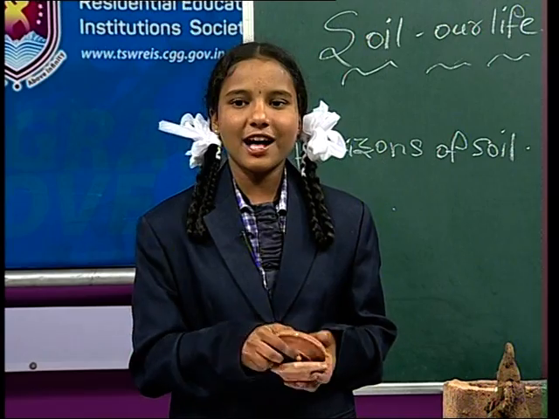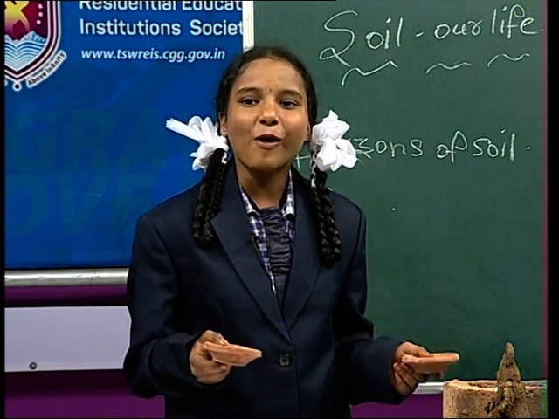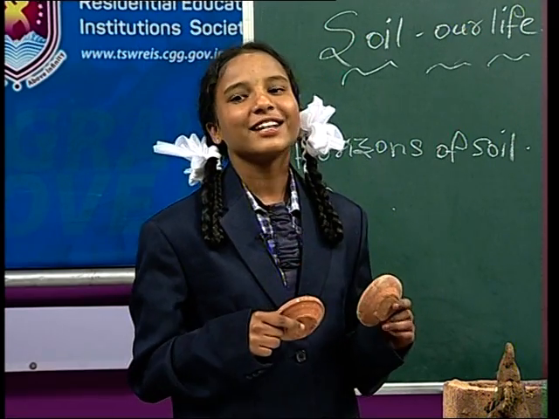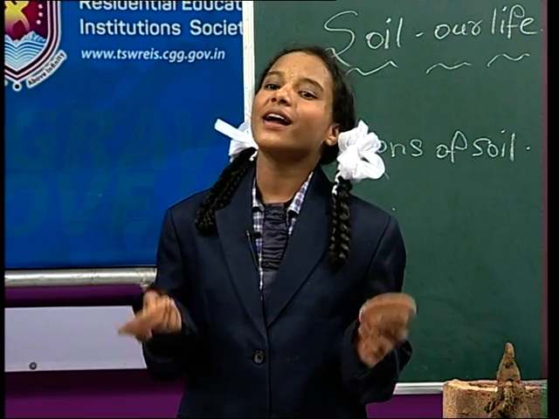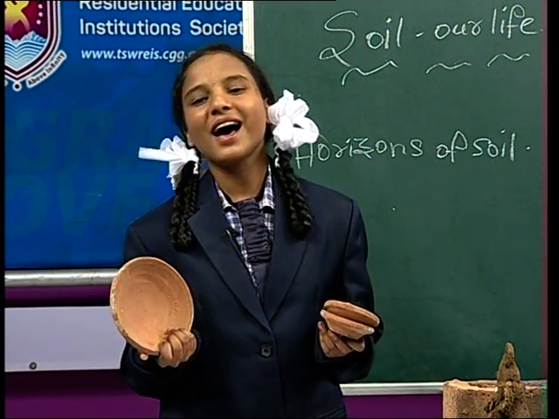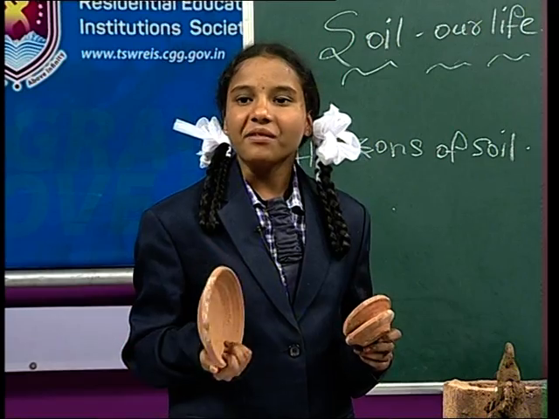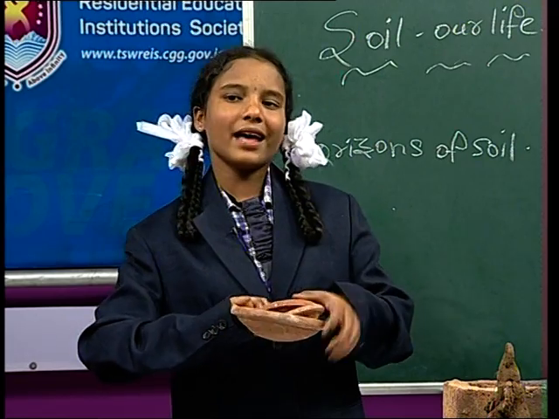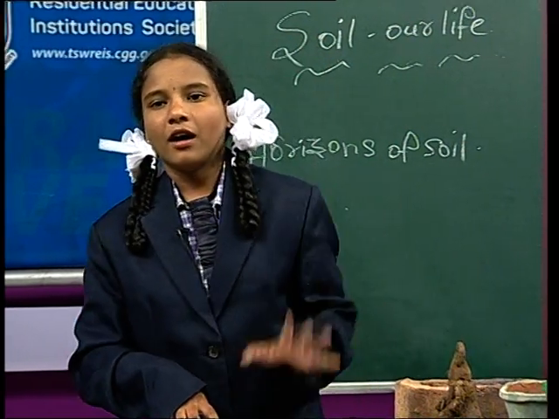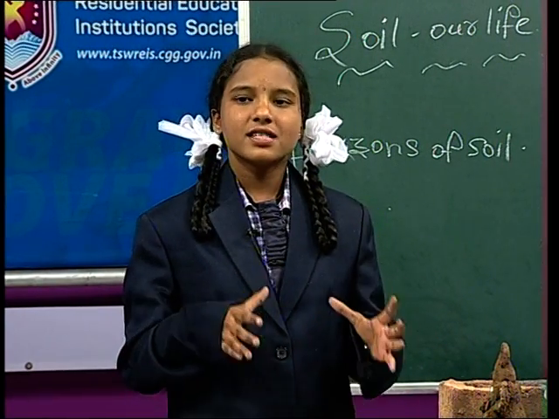So this also comes from the soil. See how attractive things are coming from the soil, how beautiful they are. So soil is used for many things. And also this big one is also coming from the soil. So by doing all this we can make attractive things in our surroundings.